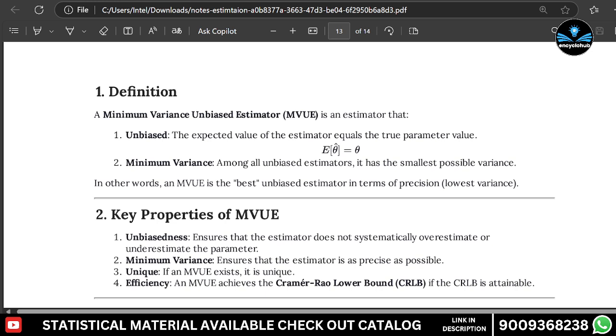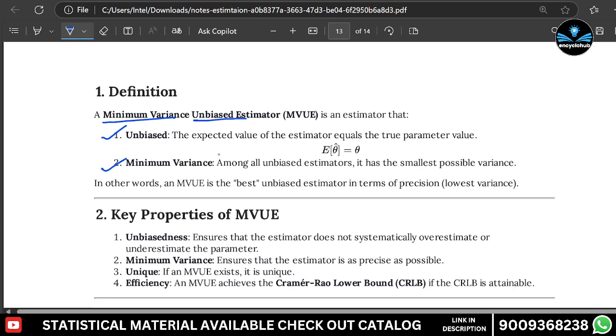So first, we are discussing the minimum variance unbiased estimator. By the name, you can understand the minimum variance. It has a minimum variance, and this is an unbiased estimator. So there are two points: unbiasedness and the minimum variance.